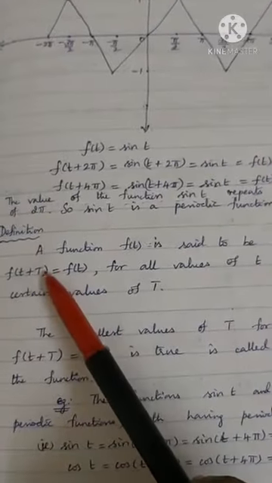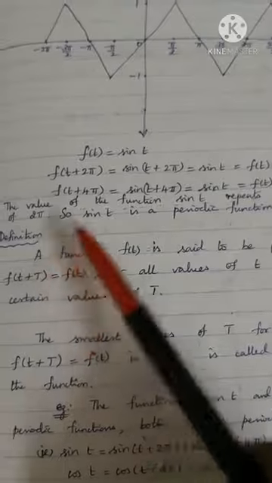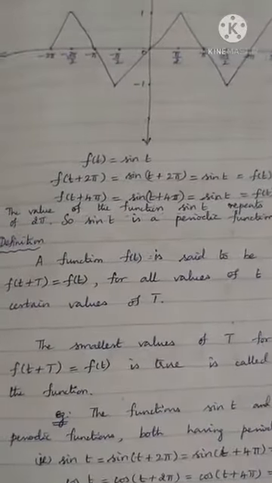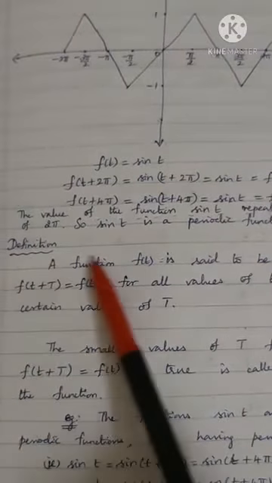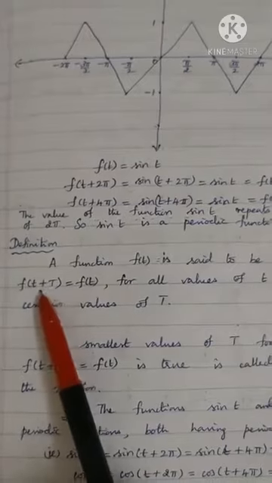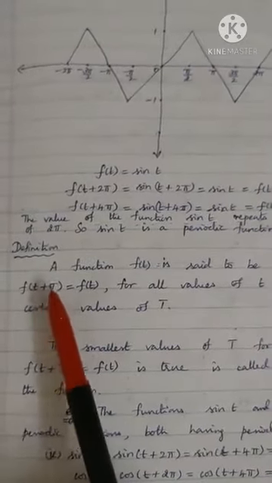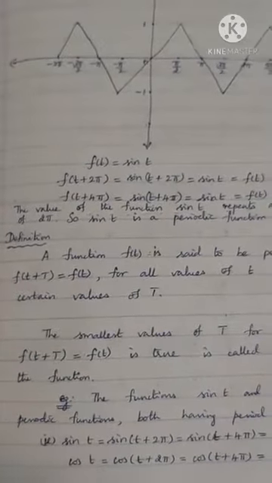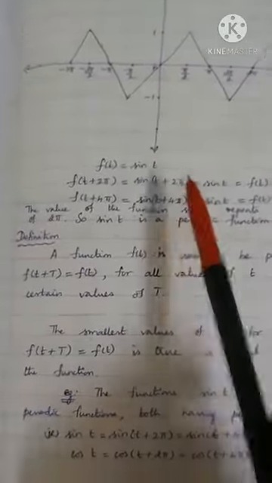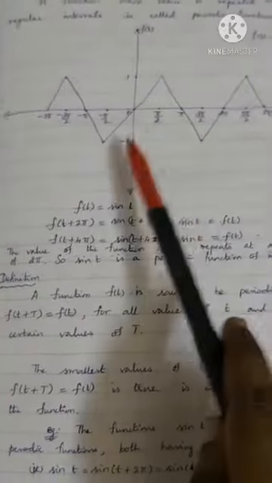So for certain values of capital T, that is 2 pi, 4 pi, 6 pi, 8 pi, etc., this relation is true: f of t is the same as f of t plus capital T. Hence the function is said to be a periodic function. This is the mathematical definition, and from the graph you can understand it.